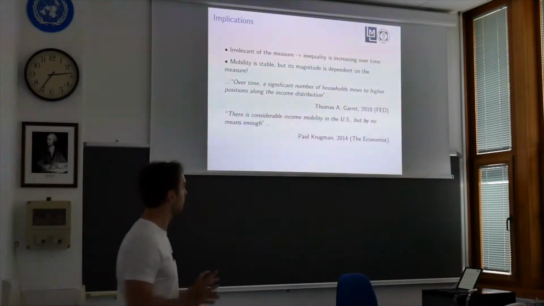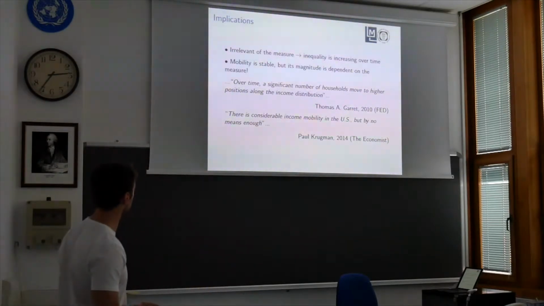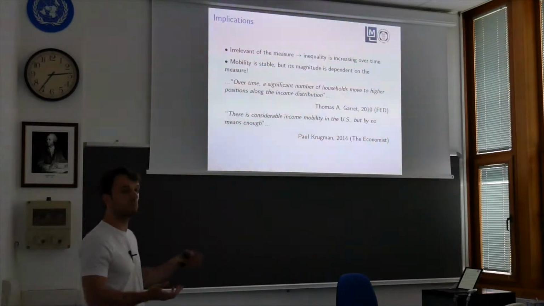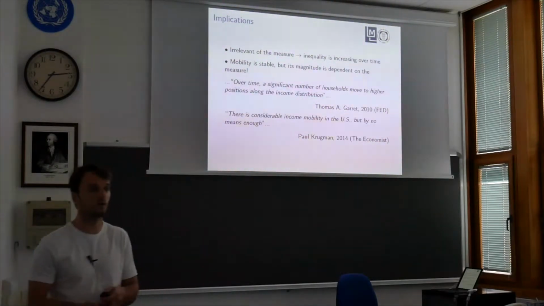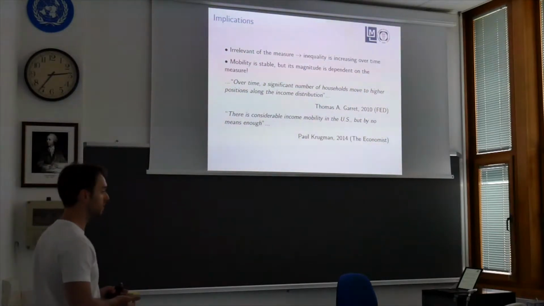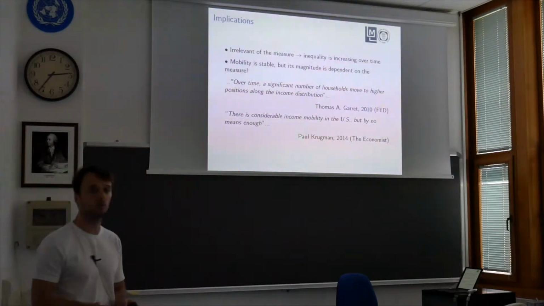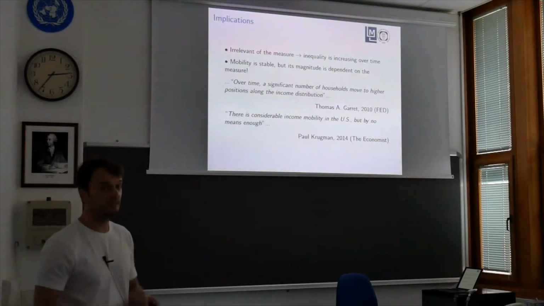I wouldn't like to mess around with that. I just want to say that here is one sentence from a person who works at the Fed. He says, hey, mobility is high enough. We have high mobility. However, other economists may say, you know, we have income mobility, but that income mobility is not enough. So here we would like to ask, what is the realistic level of income mobility and how would someone actually measure it? So, if that is even possible.